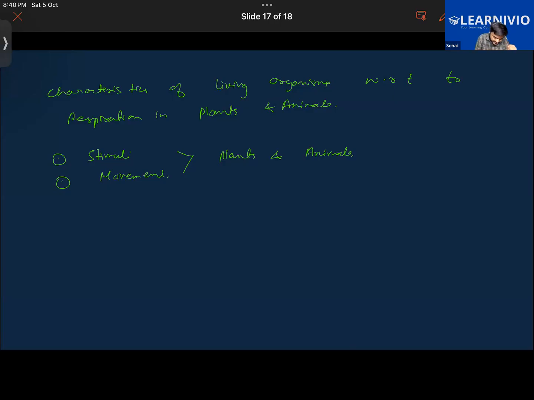In particular, here we have to discuss respiration. So what do we know about respiration? What do you understand by respiration? Respiration means breathing, like how they breathe. Plants take in carbon dioxide and give out oxygen. See, respiration includes the process of breathing along with using the oxygen to break down the food and release energy from it.